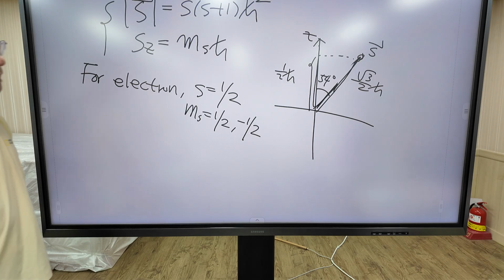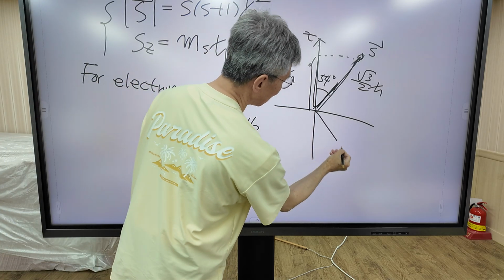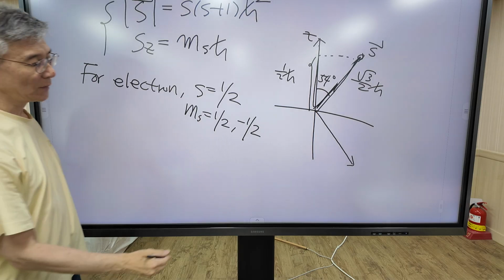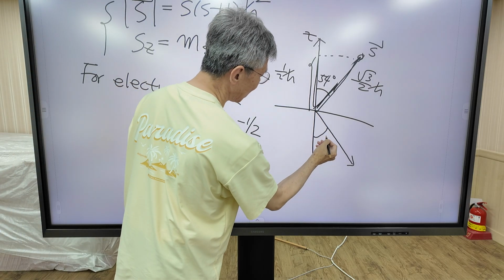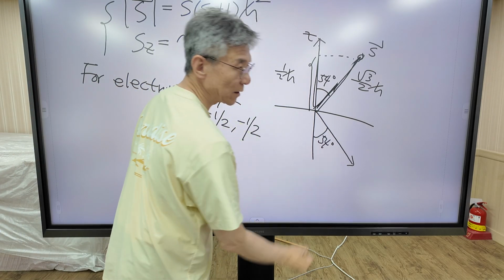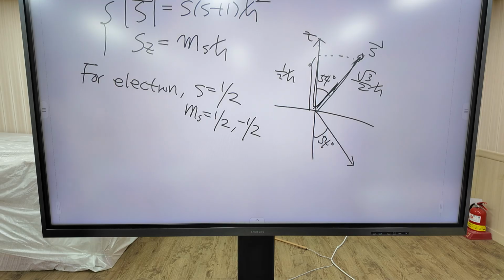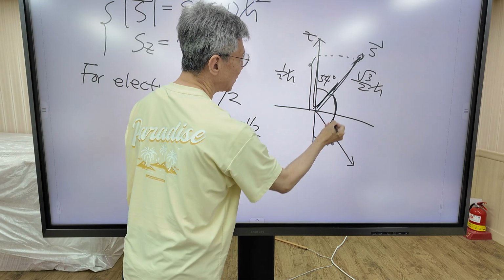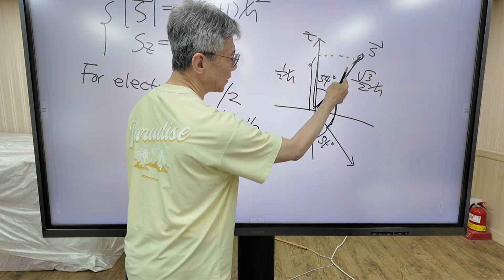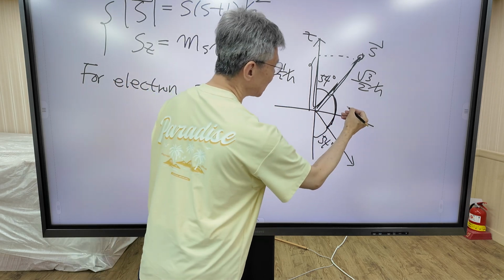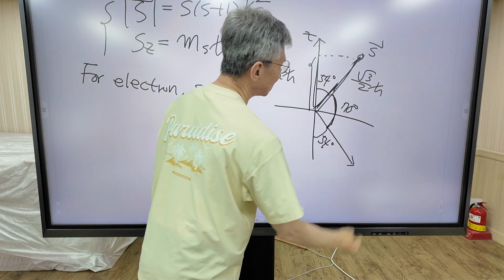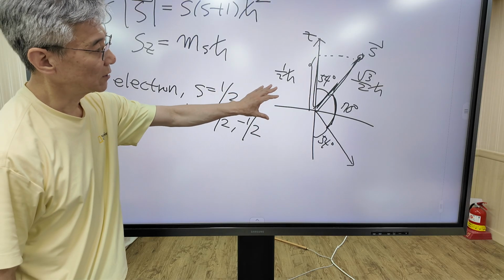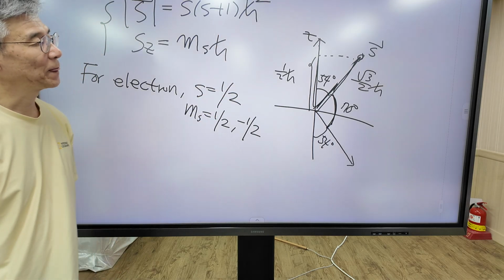Similarly, for down spin, the angular momentum vector points in this direction. This angle is also 54 degrees. So we can also calculate the angle between the two spin vectors, up spin and down spin. It is approximately 70 degrees. This is the quantum mechanics for a single spin.